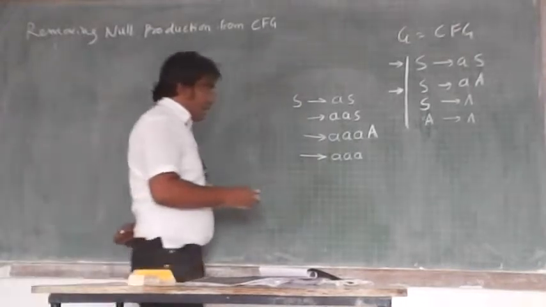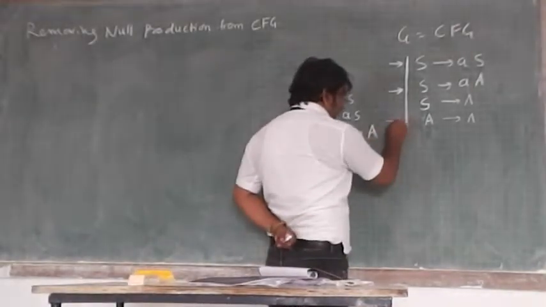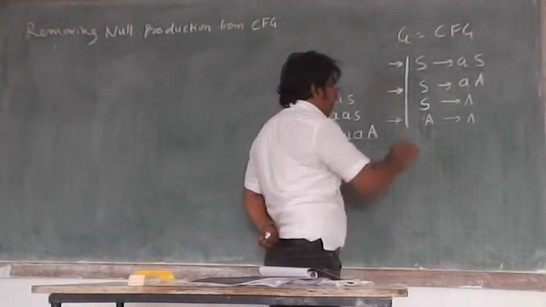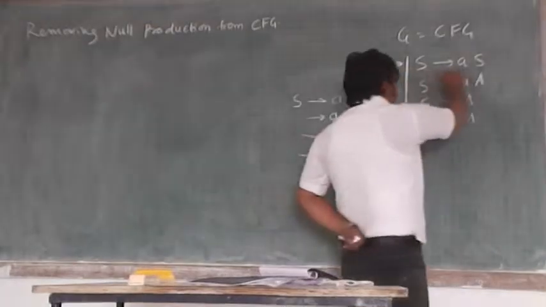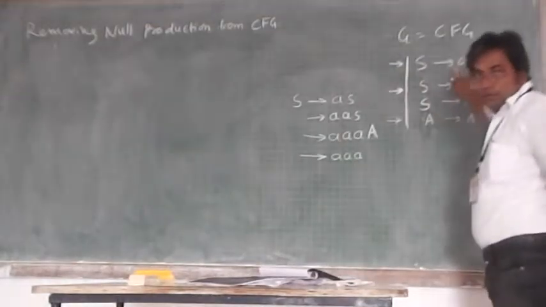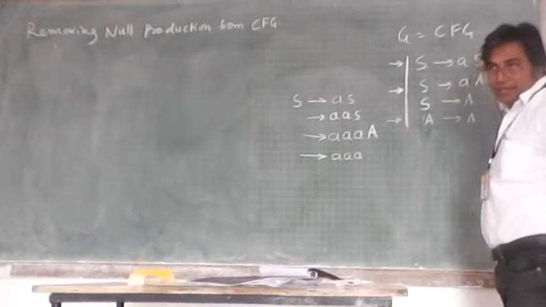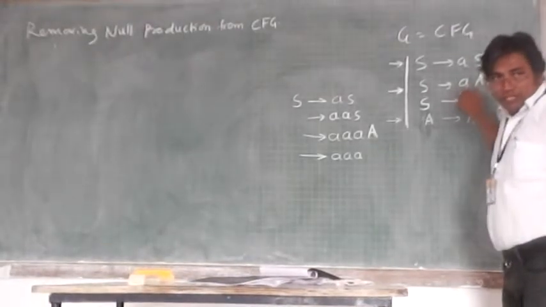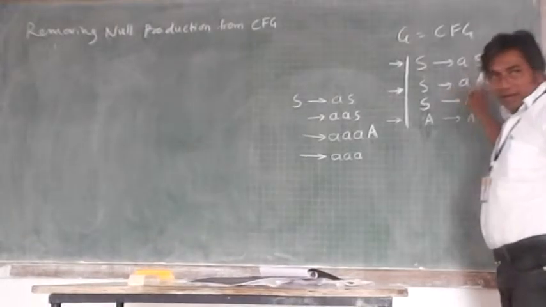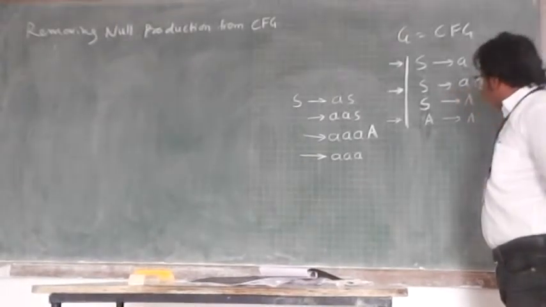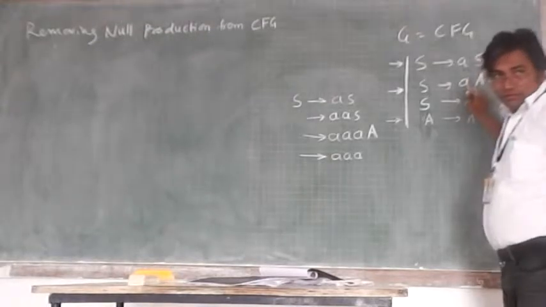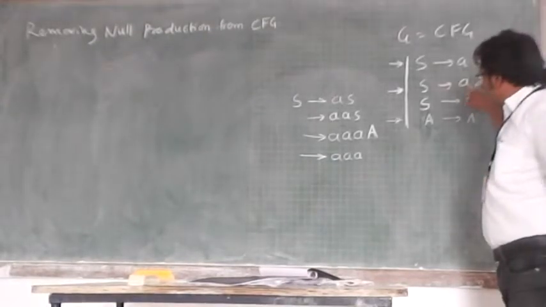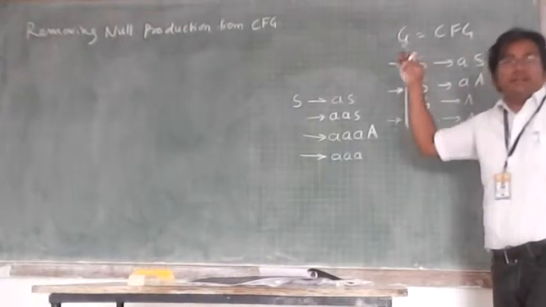So here I was discussing the purpose of each individual production. This is the production which produces A's, with every application of this production. The other production you can apply at the end of your derivation.